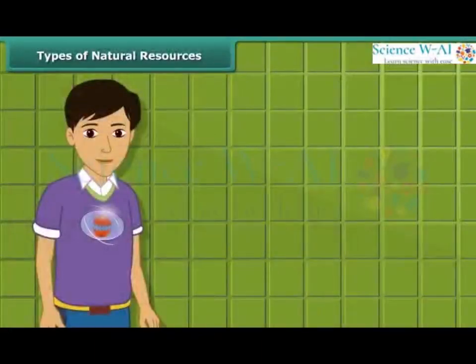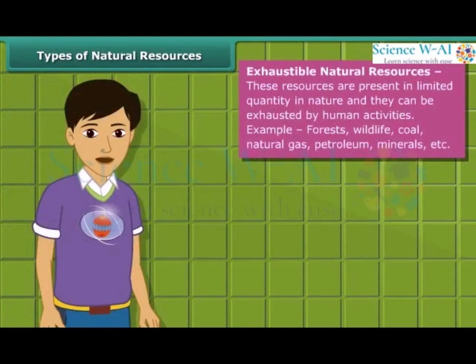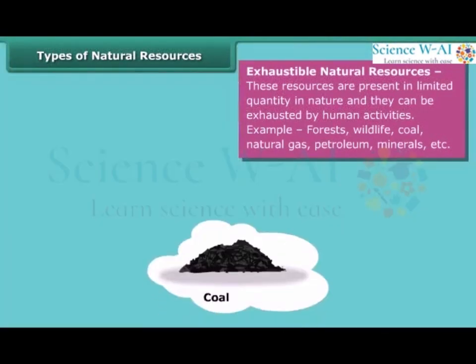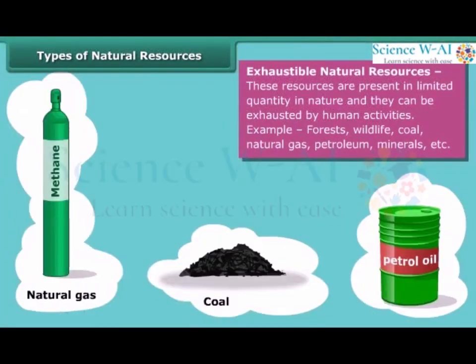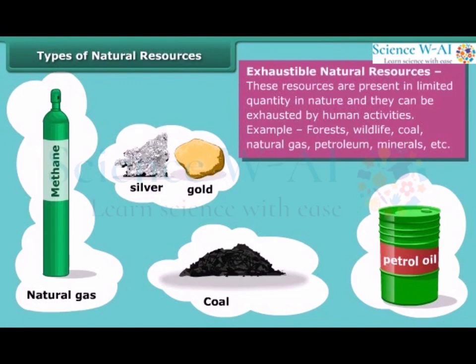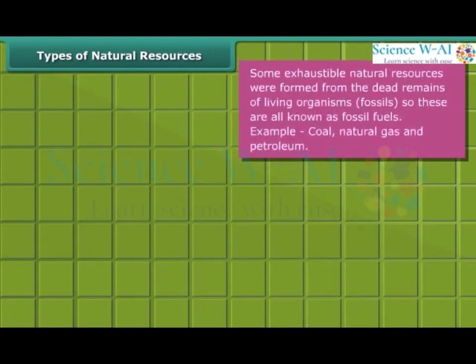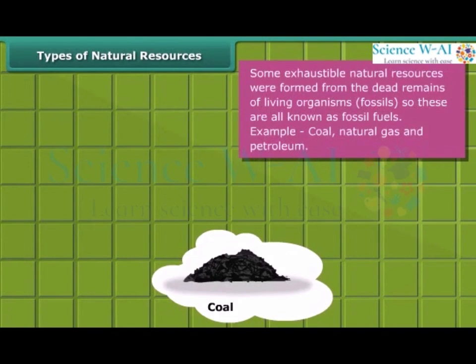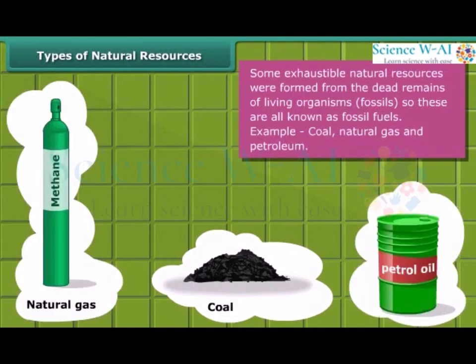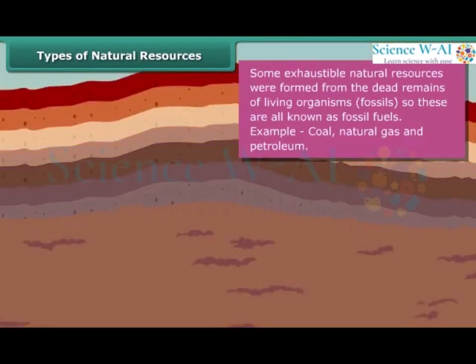On the other side, the amount of exhaustible resources is limited and they can be exhausted by human activities and consumption. Forests, wildlife, coal, natural gas, petroleum and minerals are examples of these resources. Do you know that some exhaustible resources like coal, natural gas and petroleum were formed from the dead remains of living organisms called fossils, and hence these are also known as fossil fuels?